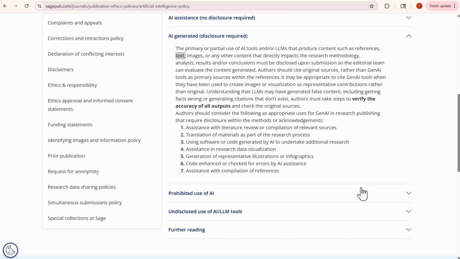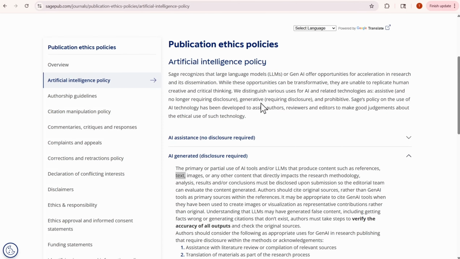Now that's very broad, but the reason that's very broad is to accommodate for the fact that different entities liaise with different groups of data subjects in a myriad of ways, and they all have to be accounted for. And you can see here, this policy is directed to authors, reviewers, and editors. It's not directed to employees, it's not directed towards customers, and it's not directed towards partners or suppliers.